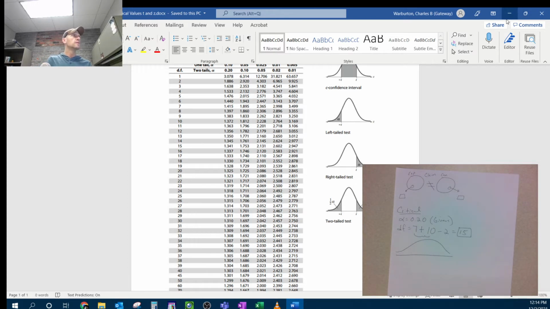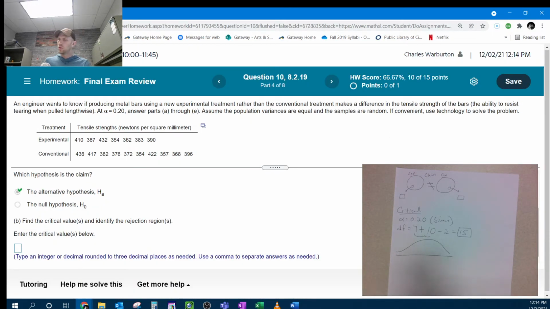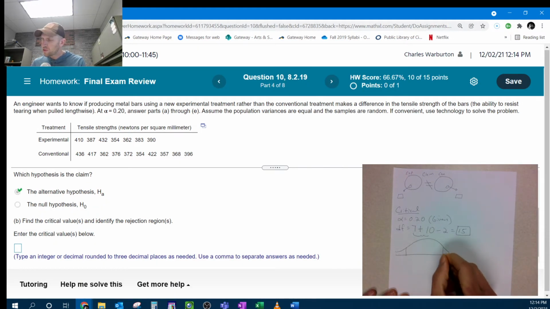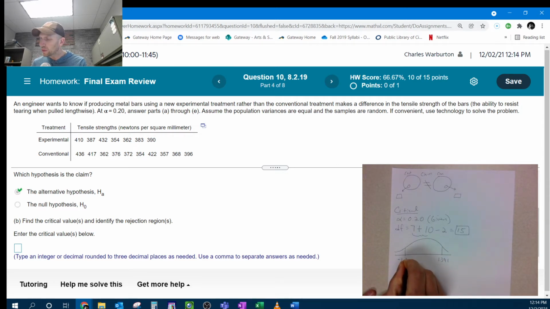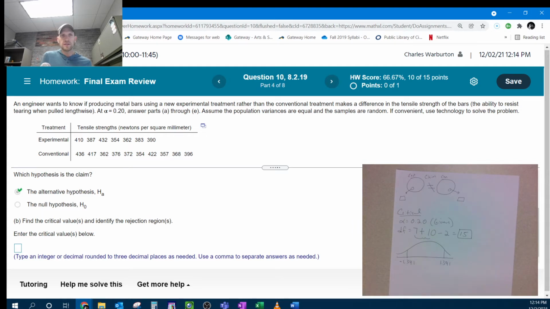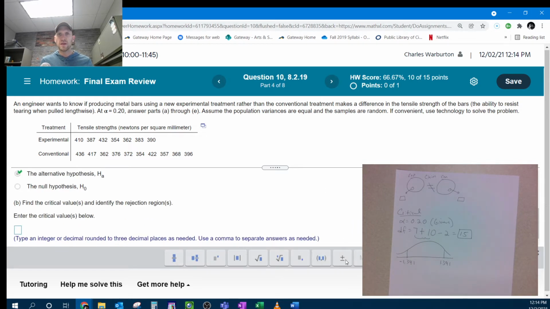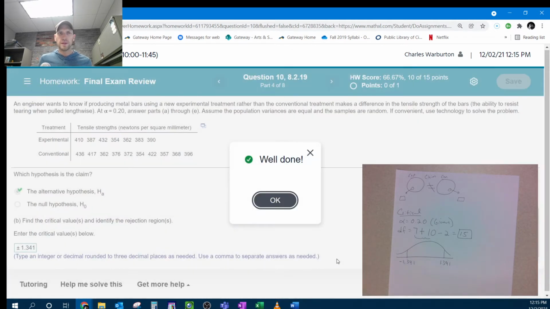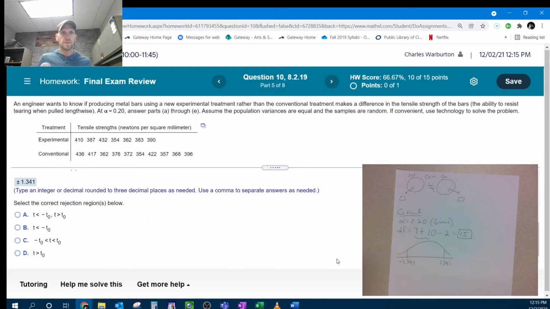Two tails, 1.341 and negative 1.341. All right, so they want that rounded to 3 decimal places, plus and minus. You can use that plus and minus to save yourself a little bit of time. We got positive and negative 1.341. All right, so that's good.